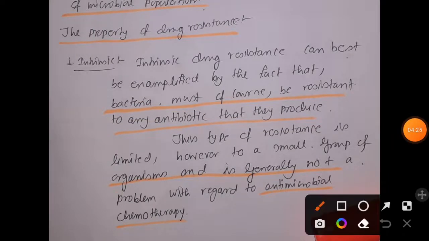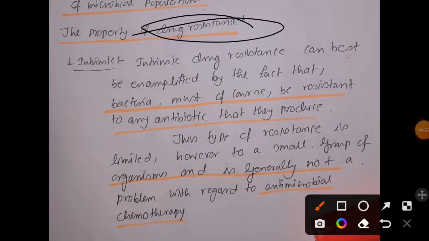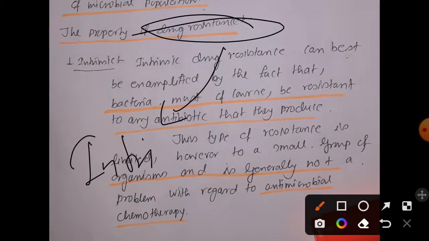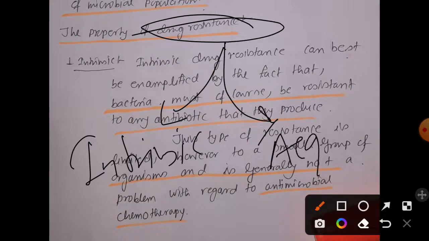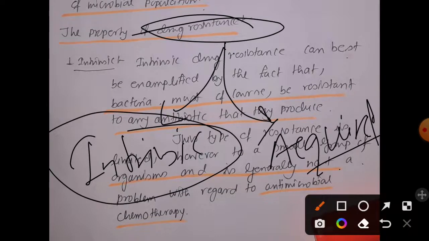Now, drug resistance can be divided into two parts. One is intrinsic drug resistance, another one is acquired drug resistance. Let's talk about the intrinsic first.